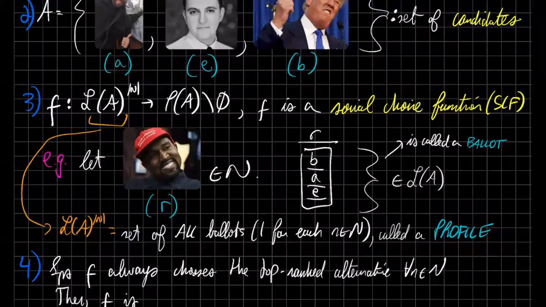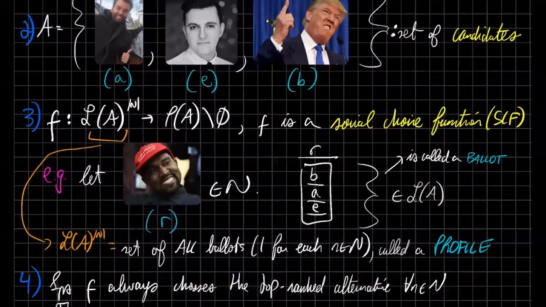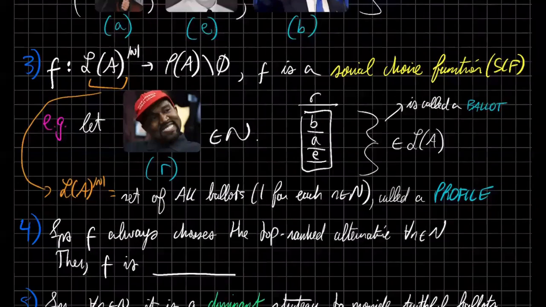So we will have a set of all of these ballots, and this is what we pass into our function. This is what our function takes in as input. It's going to take in all these ballots, and then it's going to output one ranking. This is going to be the aggregate ranking of all the ballots. Whichever alternative or candidate is first in that ranking will be the quote unquote winner of our election.